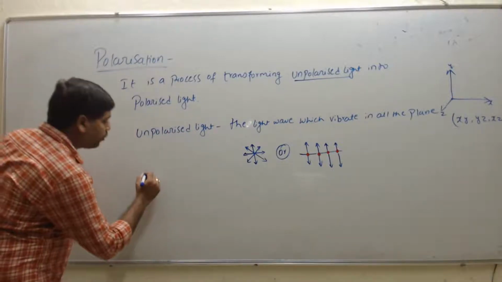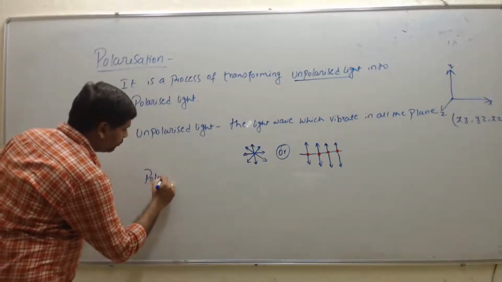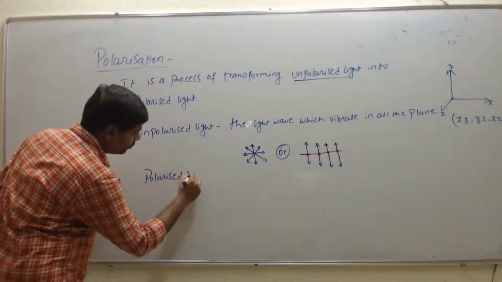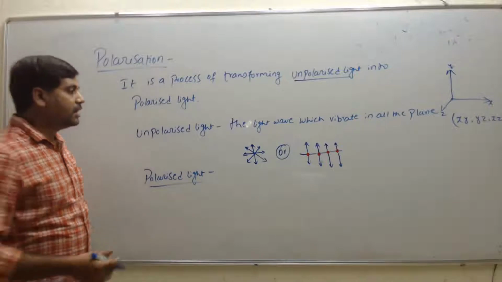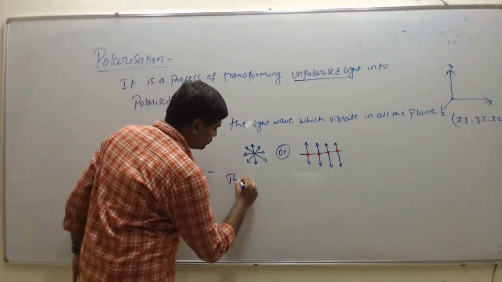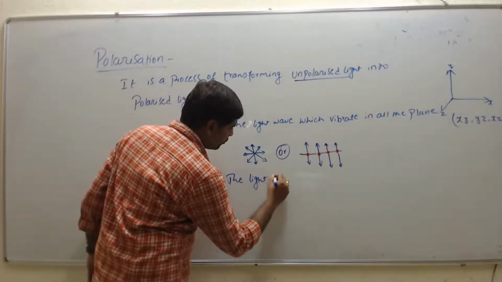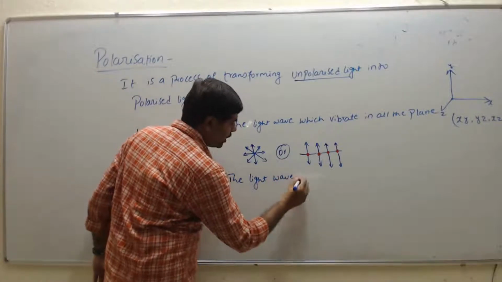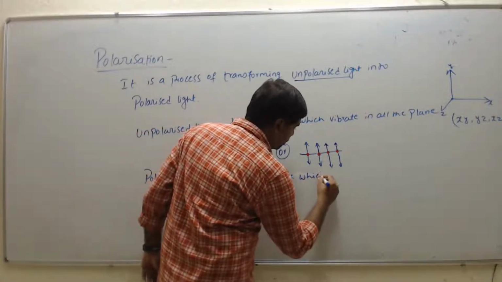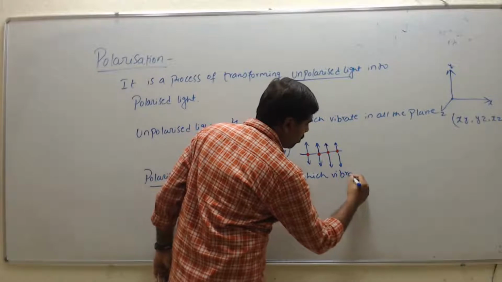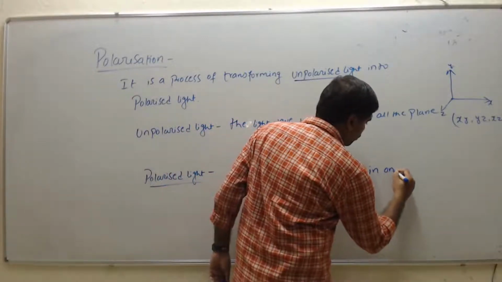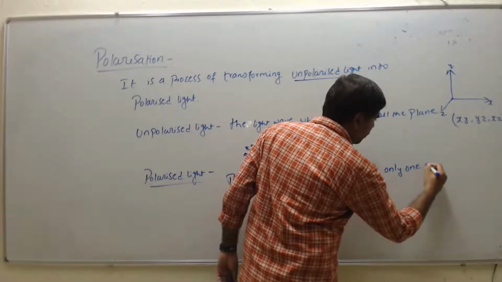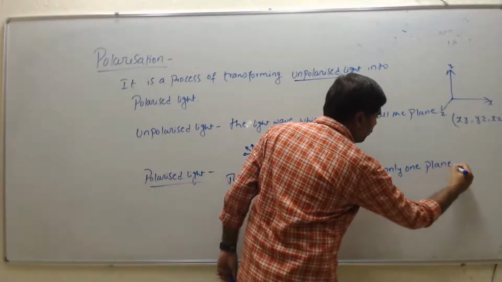So next one is polarized light. Polarized light is the light wave which vibrates or oscillates in only one plane.